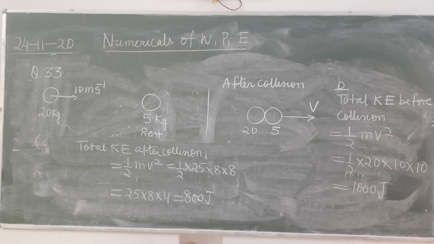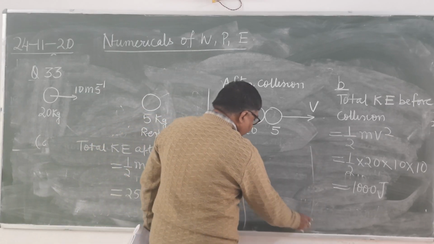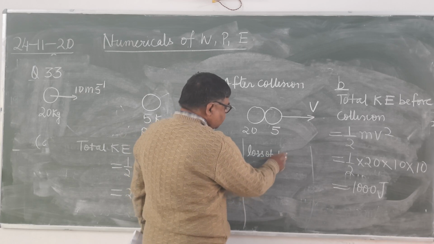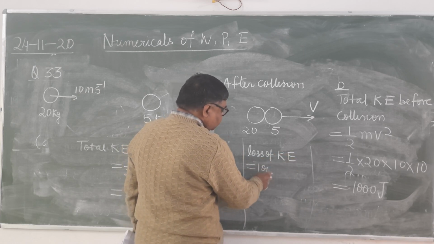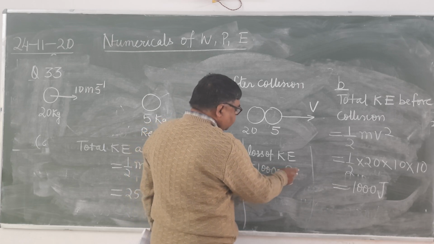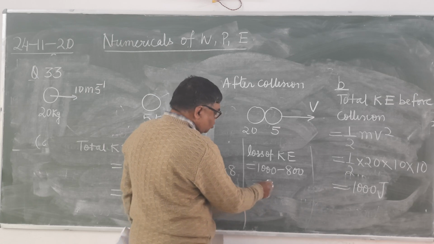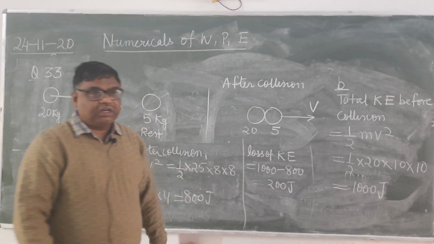Then where has the remaining energy gone? So loss of kinetic energy is, in the beginning it was 1000, afterwards 800, that is equal to 200 joule, and it has converted into what?